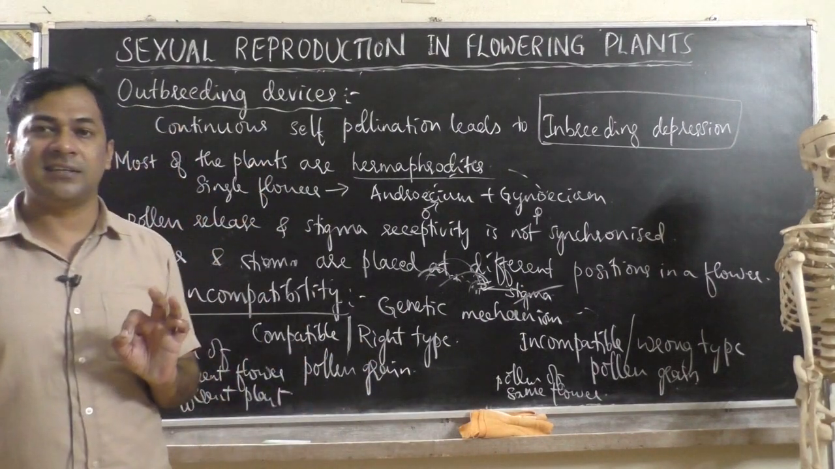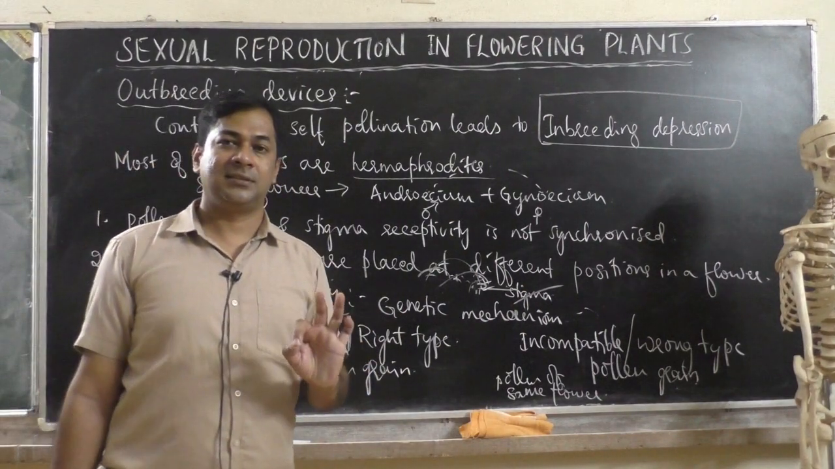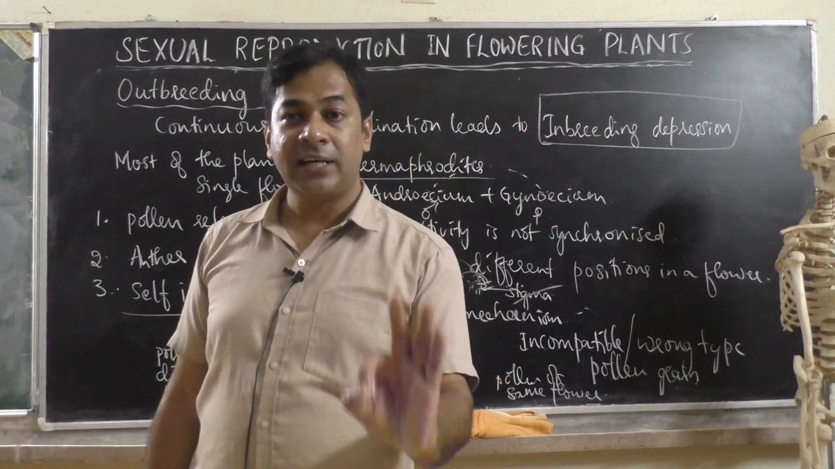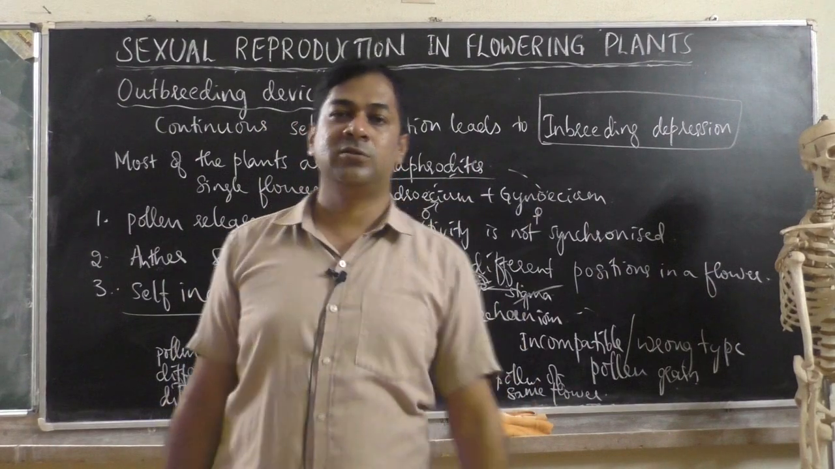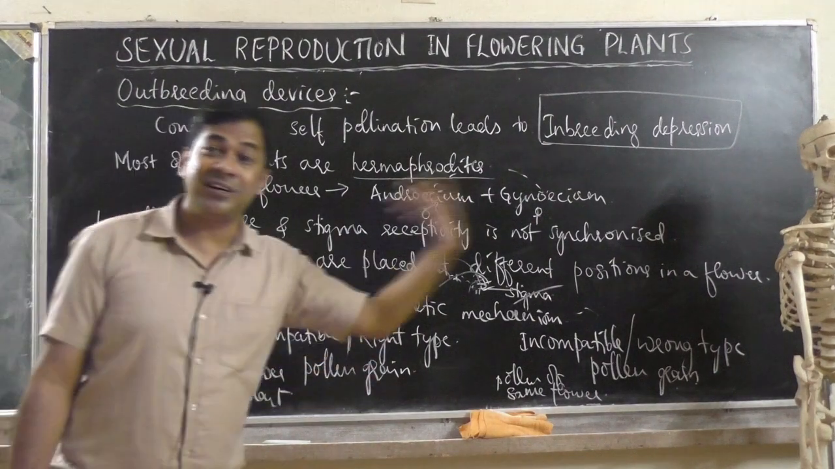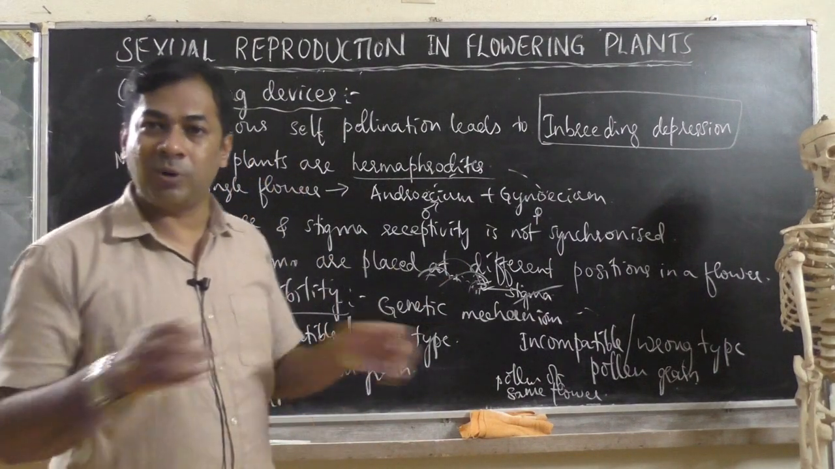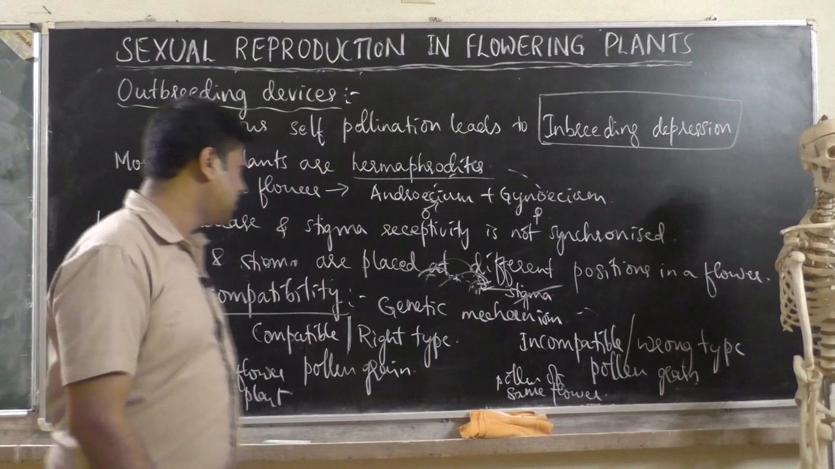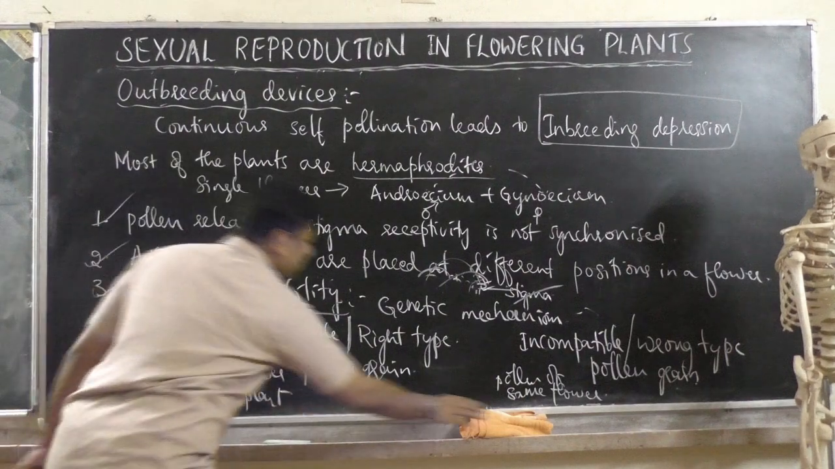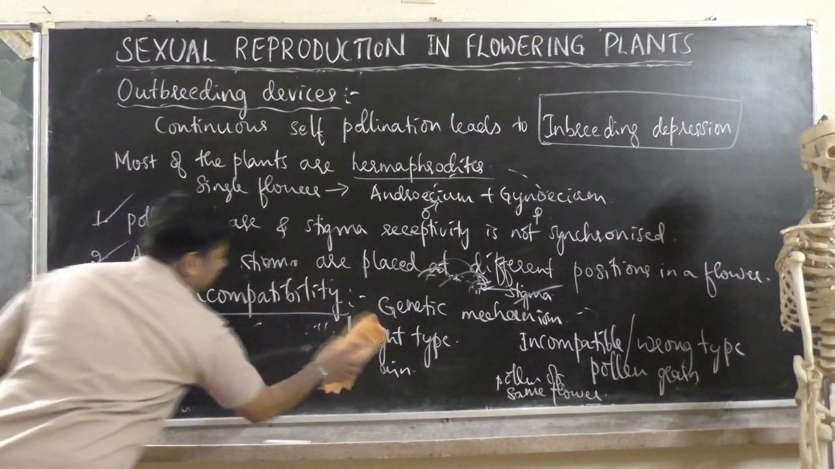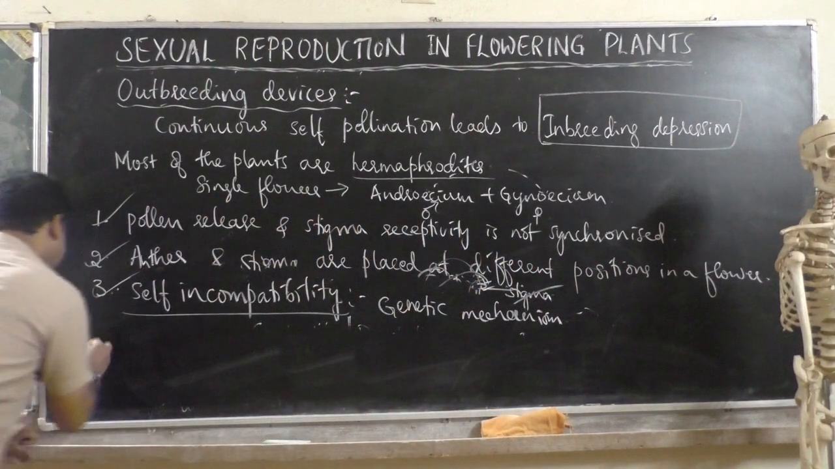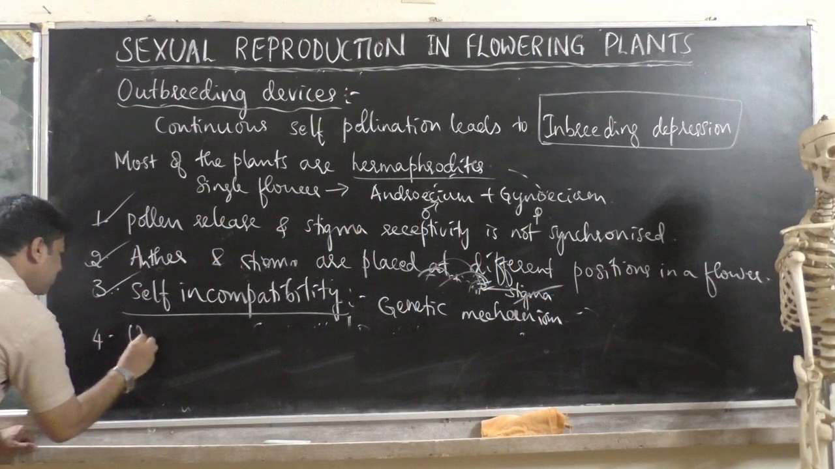That means it is very clear that the plant, especially the stigma, has the ability to identify which is the right type of pollen grain and which is the wrong type. So by accepting the right type of pollen grain, that is pollen grains of a different flower, the plant supports cross pollination but rejects self pollination. This is the third method of outbreeding device. And the fourth method is very simple, that is producing unisexual flowers.